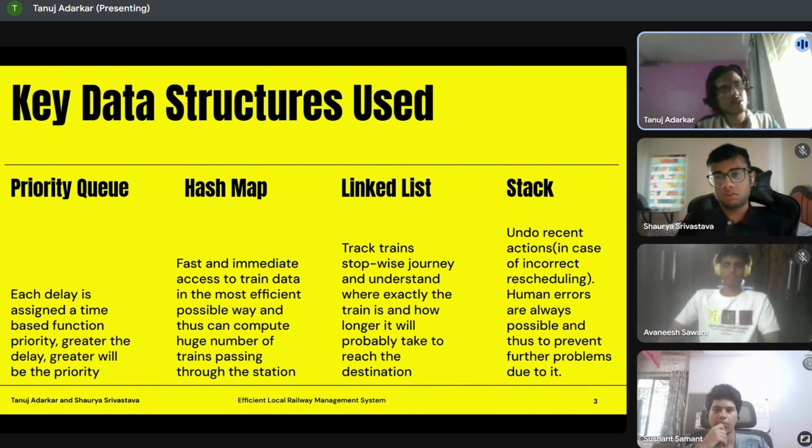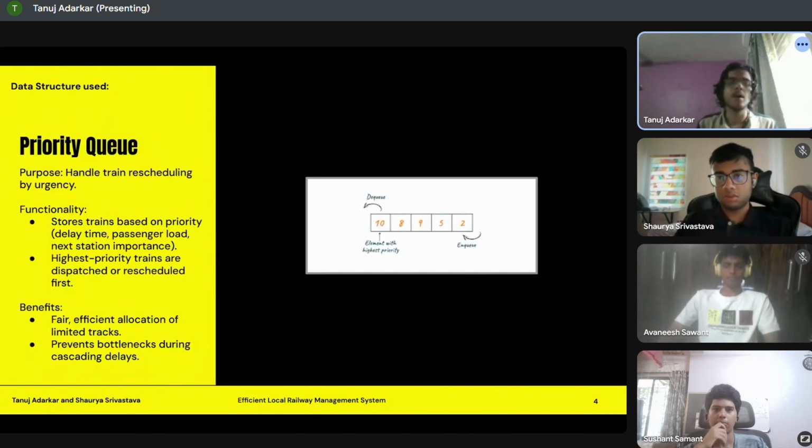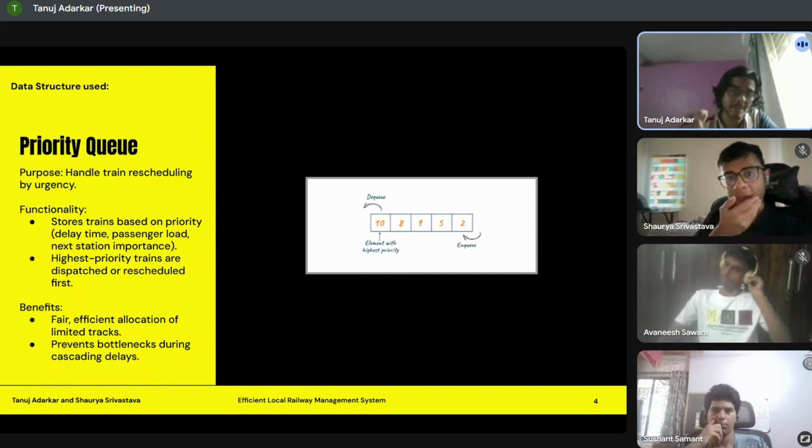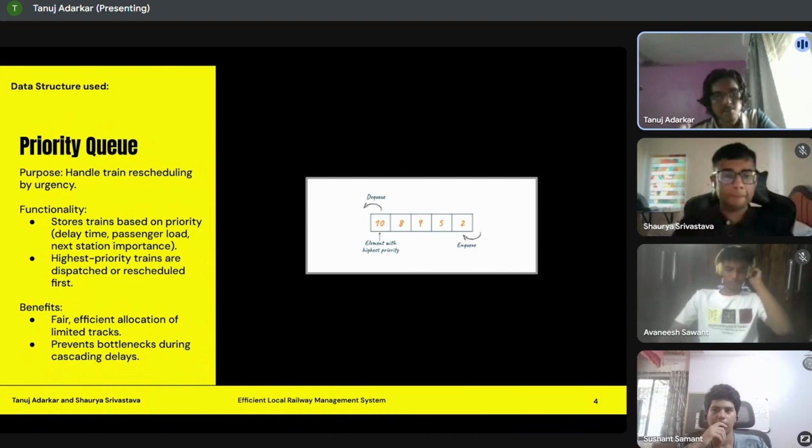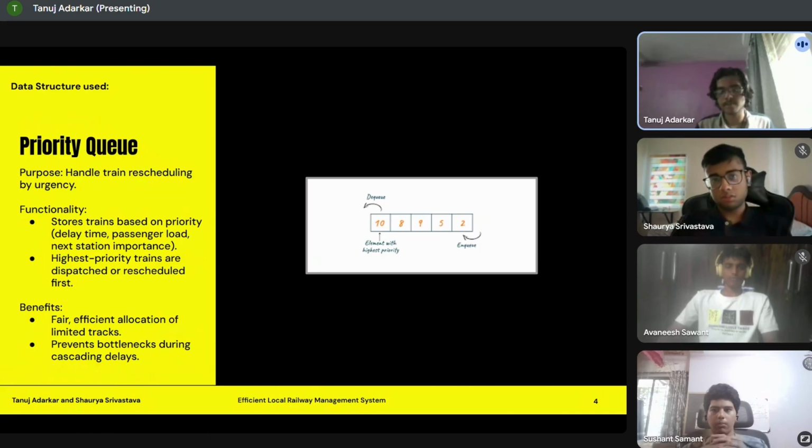Now let's look at the data structures in a little more depth. The first one is the priority queue. Here, the functionality, as mentioned earlier, is to store the time-based priority. The train with the highest priority is dispatched or rescheduled first. The benefits of this are massive: fair and efficient allocation of limited tracks, and it also prevents bottlenecks during huge amounts of delays.